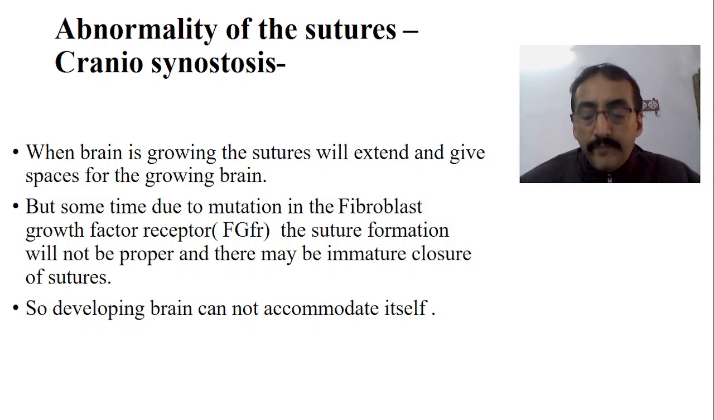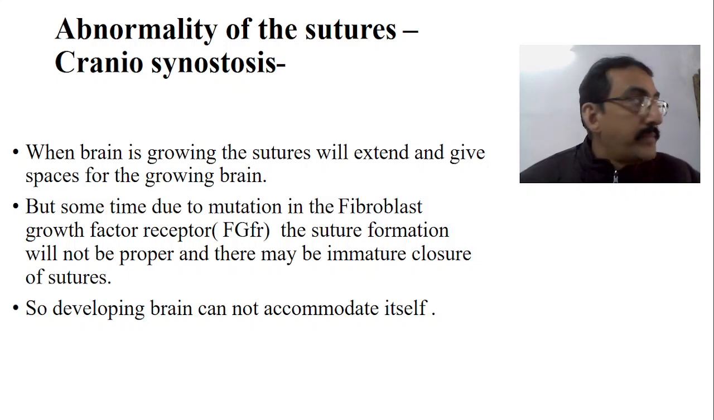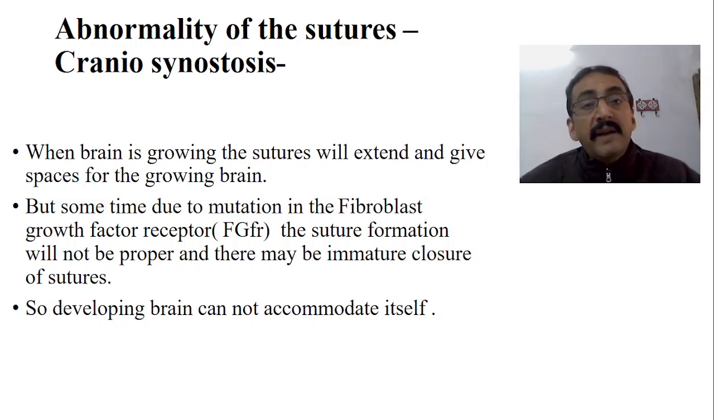There may be early fusion of the bones, there may be overriding of the bones, so they are all called craniosynostosis. Now when the brain is growing, the sutures will extend and give space for the growing brain. But sometimes, due to mutation in the fibroblast growth factor receptor, the suture formation will not be proper and there may be premature closure of the sutures.